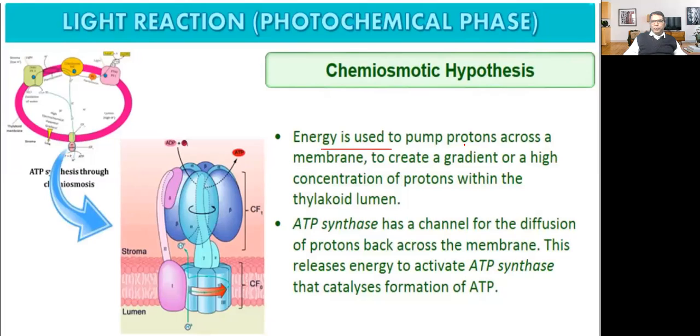Energy is used to pump protons across a membrane to create a gradient, or a high concentration of protons, within the thylakoid lumen. ATP synthase has a channel for the diffusion of protons back across the membrane. This releases energy to activate ATP synthase, which catalyzes the formation of ATP.